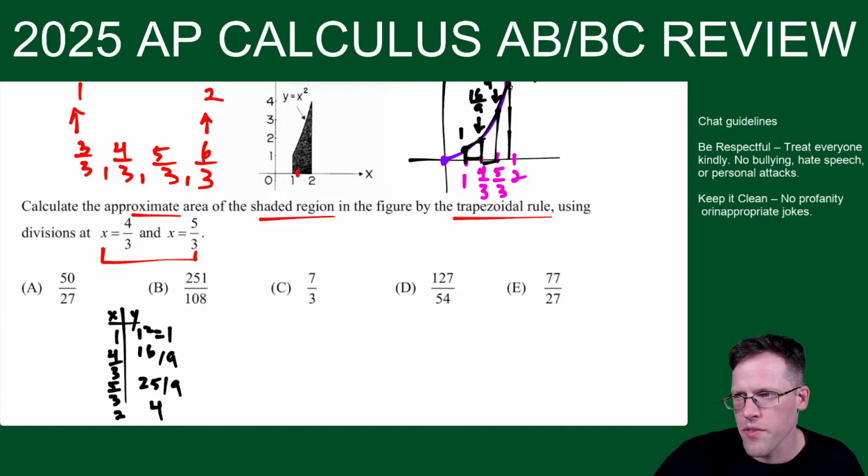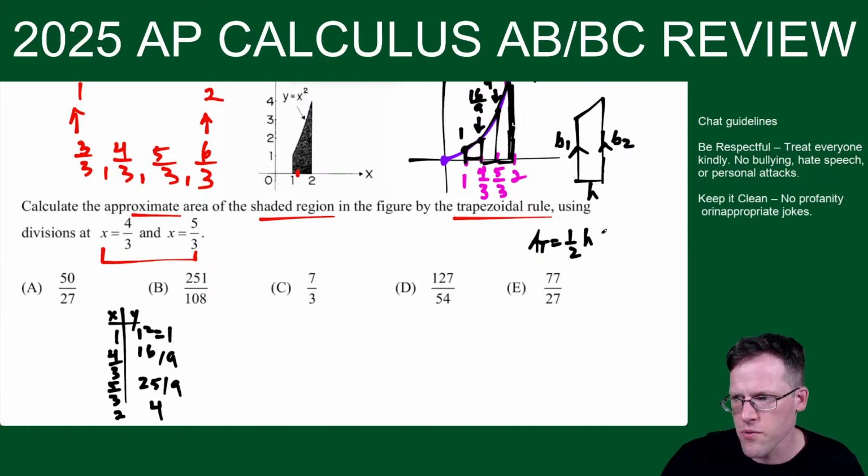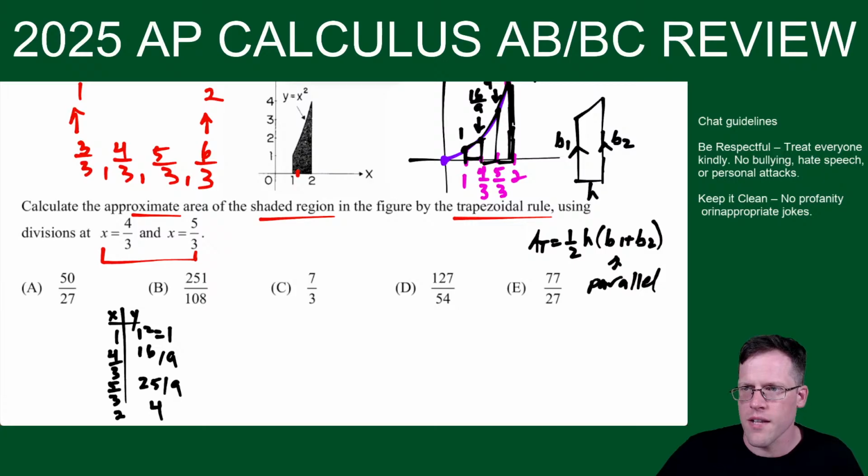And a few things with the calculus questions involving trapezoids. For one, these type of trapezoids look sort of like this. The parallel sides are the bases. So this is base 1, base 2, and the height would go this way. The area of a trapezoid from middle school is 1/2 height, base 1 plus base 2. But these are the ones that are parallel. Okay, so that's the idea that I'm using here.